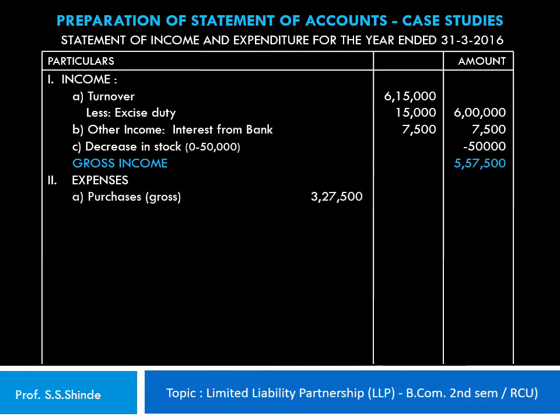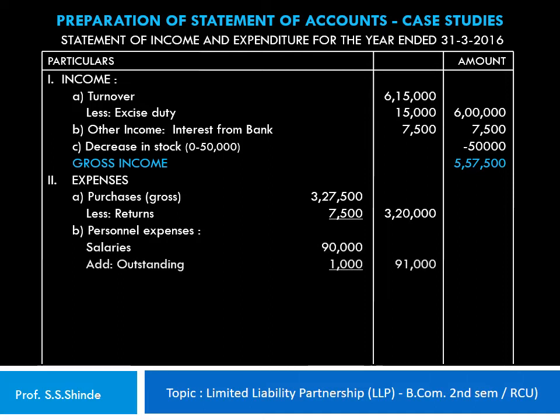So under the head purchases, gross 3,27,500 less returns 7,500, which works out to 3,20,000 rupees. The second is the personal expenses, that is expenses incurred on the staff. Salaries 90,000, add outstanding 1,000. So the total salaries expenditure is 91,000 rupees.